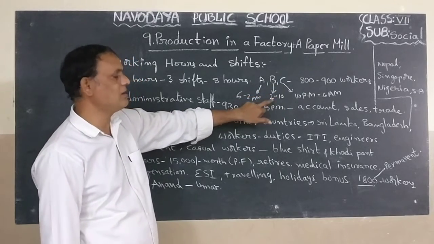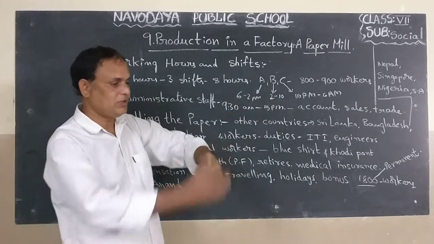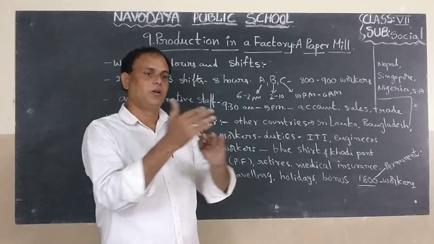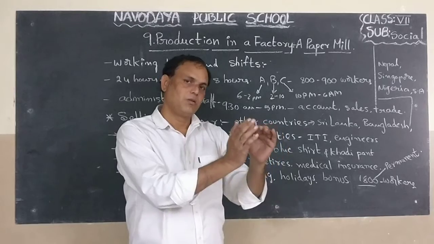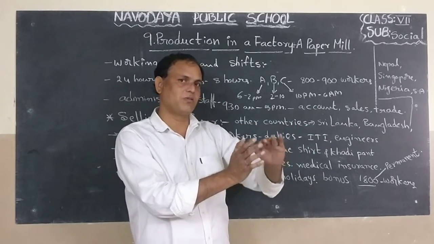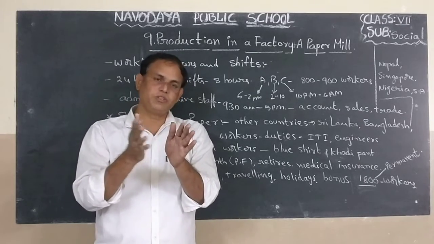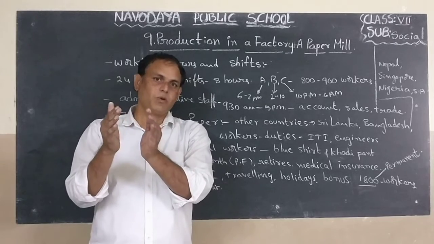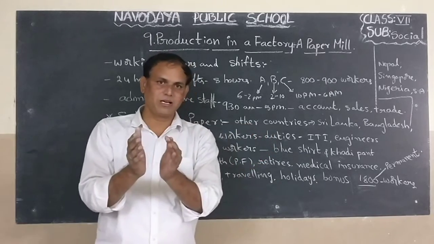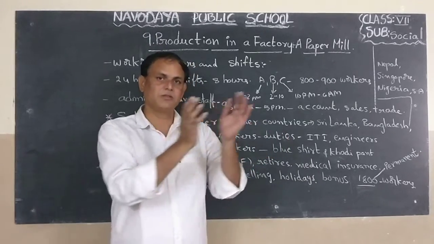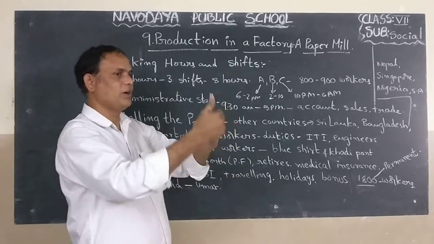But every worker will do just 8 hours only in the factory. But that work is shift wise. One group will come, they will work 8 hours. Next group will come, they will also work 8 hours. Next group will come, they will also work 8 hours. So the timings also change once a month. Some workers will do the work 8 hours in the morning. Next workers in the afternoon. Next workers at night.